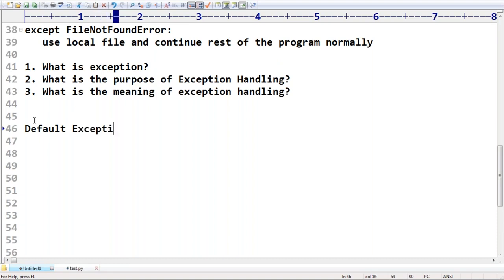Now, sir, what is the default exception handling in Python? I don't want to use a try except block. Sir, what is the default exception handling in Python? Okay, just be aware of the terminology, right? So now how are you able to do that?